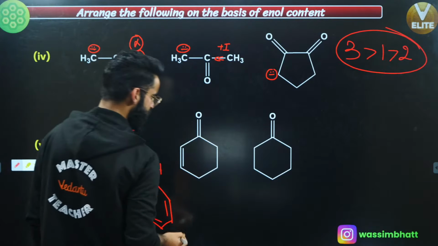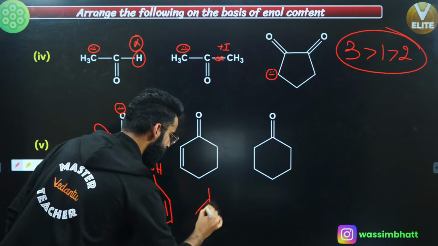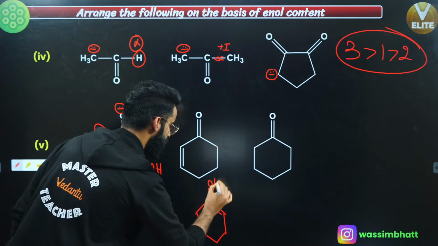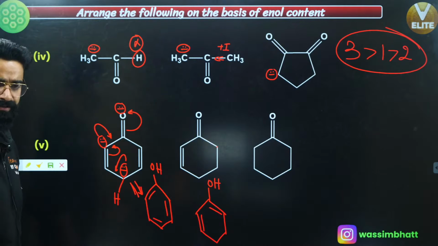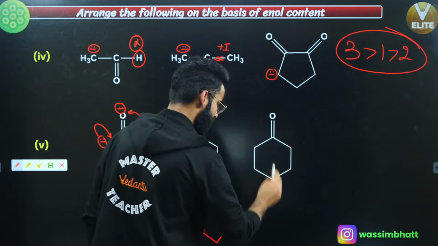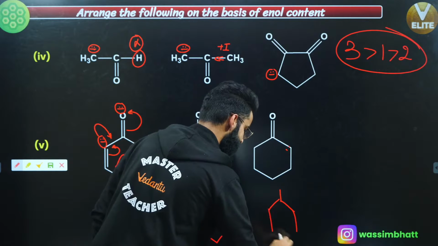Now in this one, what is going to happen? Take H positive out from here. So you are getting the corresponding enol like this. You are going to get the corresponding enol like this, right? In the last one, take the H positive out, right? You are going to get one double bond either here or here. The choice is all yours. It's going to be like this.